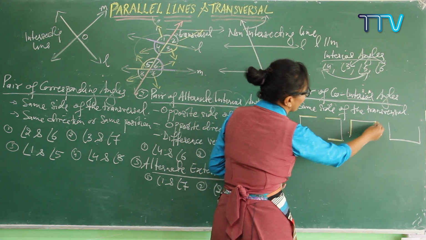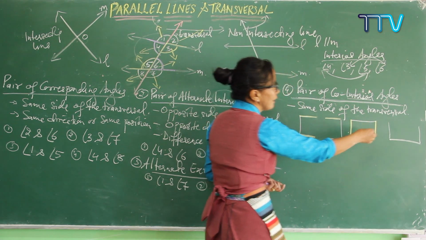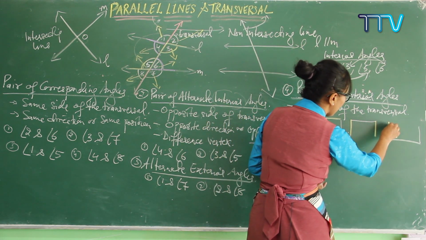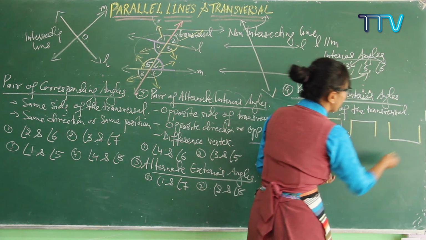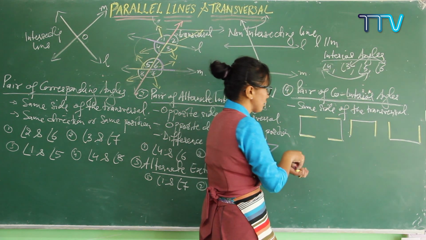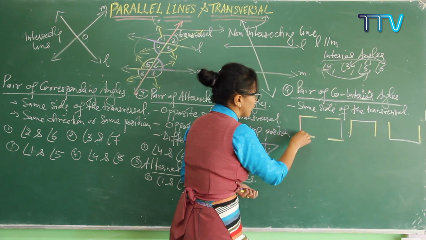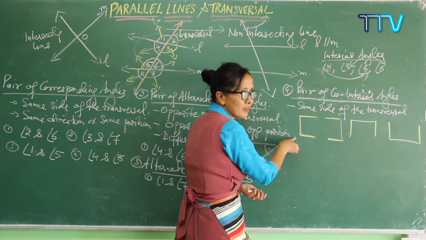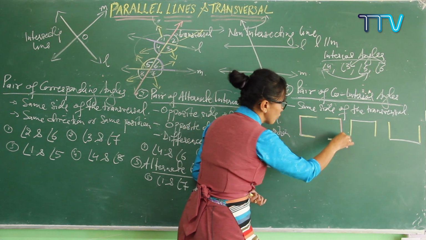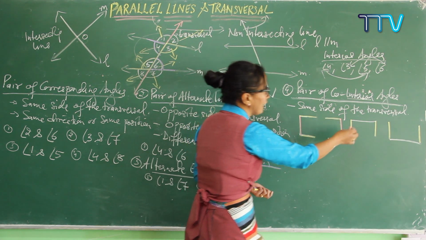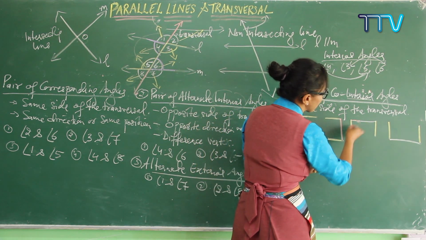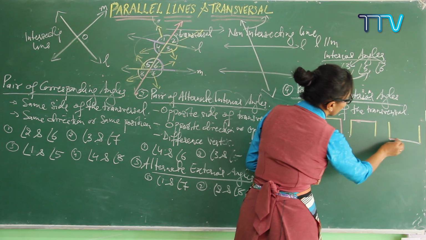This pink one is your transversal, and this one is also a transversal passing through these 2 lines.